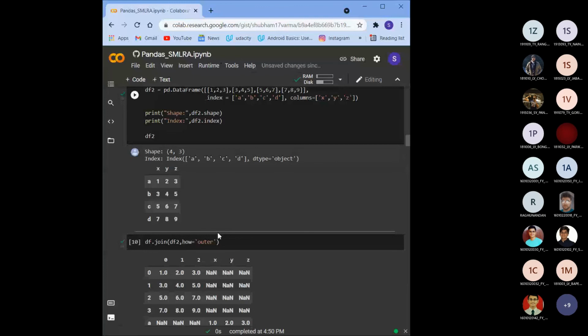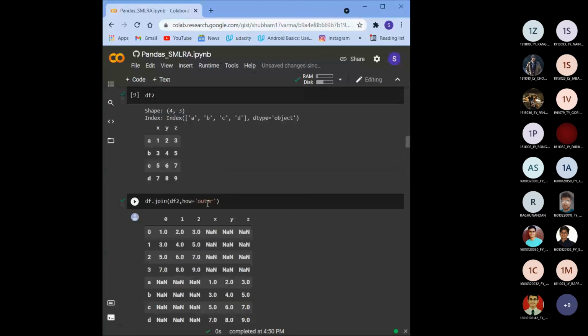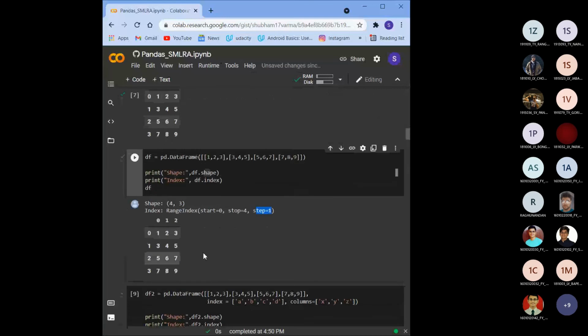The next function that we have is the join function. This helps us join. There are two types of join: one is inner, the other one is outer. Here I've applied an outer join. What I did is take this df2, which is this list, and this df, and I have just joined both.